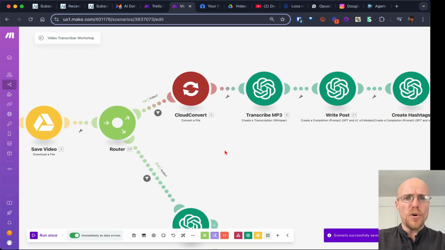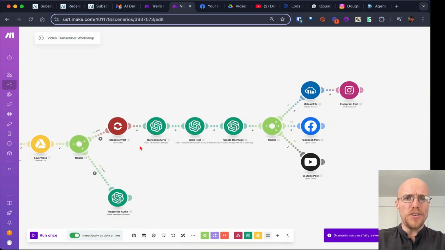If it's a video, it's going to go down here, and it's the main thing I'm going to show you today. It's going to first of all strip out the audio, take it into an MP3 format. It's going to transcribe that with OpenAI, which is ChatGPT's parent company. They've got a model called Whisper. We're going to transcribe it with that, write a post about it, create some hashtags, and then we're going to post it to Instagram, Facebook, and YouTube.